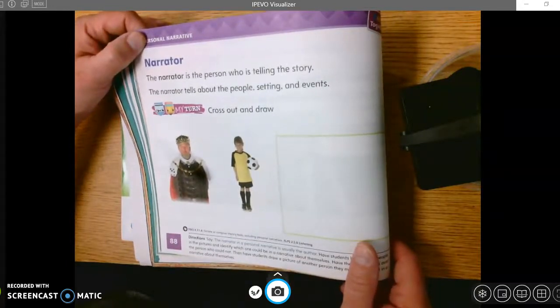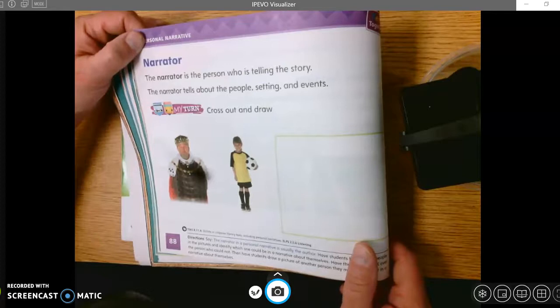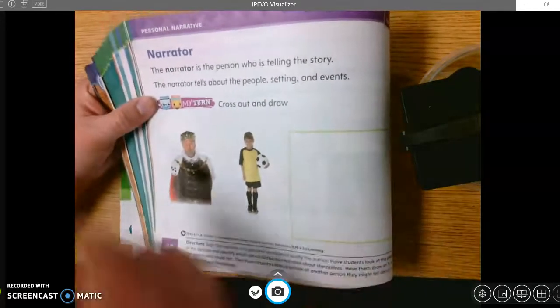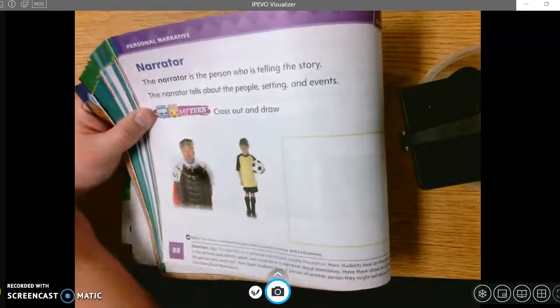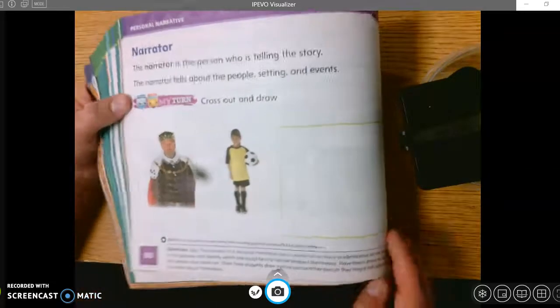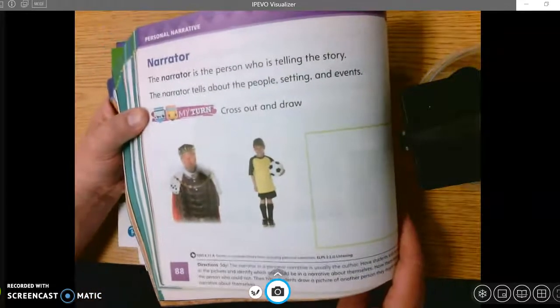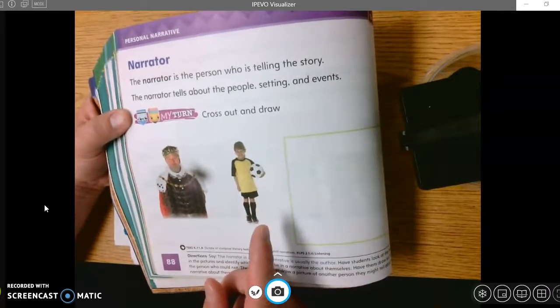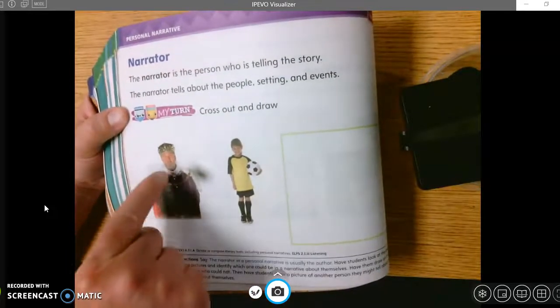Now, in your personal narrative, in a story about yourself, who could you be talking about? What type of person could you be talking about? You could be talking about yourself. You could be talking about people you know, your friends, your mom or dad, grandma, grandpa, people like that. Let's take a look at some people here and imagine, could you be talking about them in the story about your life?